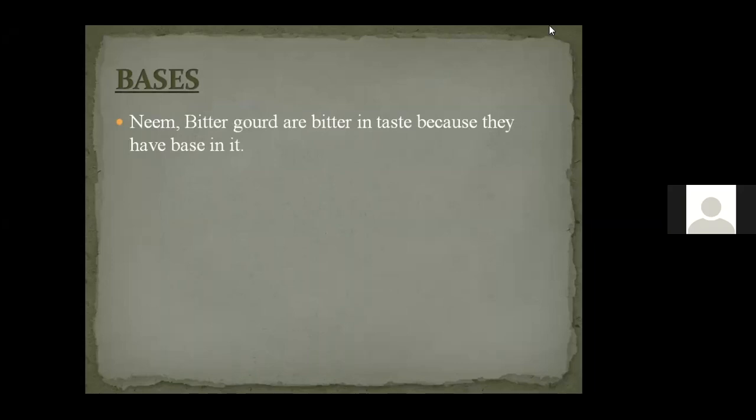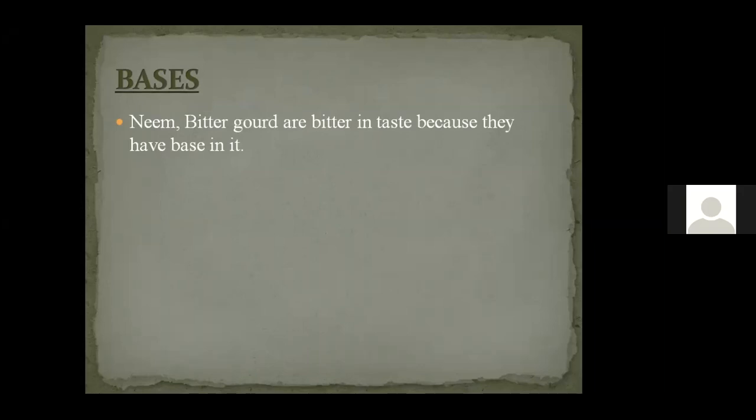The next part is about the bases. So acids we have considered. The next part is the base. When we say a base, like acid which has a sour taste, the bases have a bitter taste. Bitter taste. So when we consider neem, when we consider bitter gourd, these are all bitter in taste, correct?